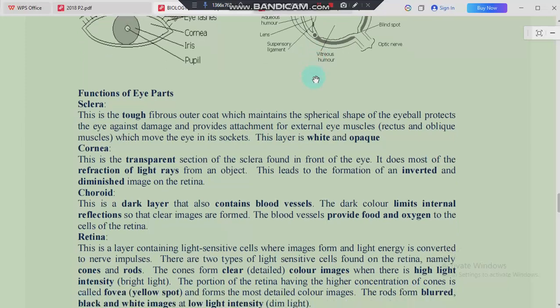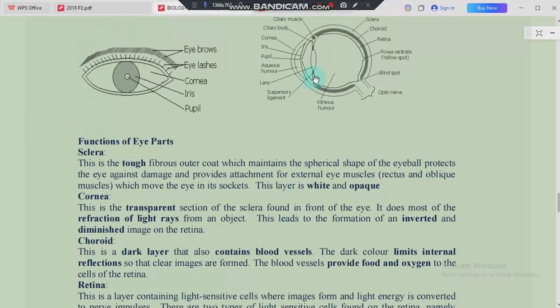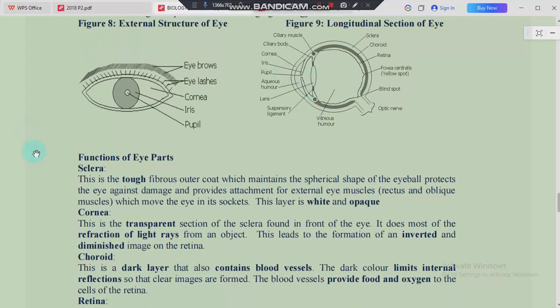Now let's look at the functions of all these parts of the eye that we have mentioned. Let's start with our sclera, which is this region here. The sclera is the tough fibrous outer coat which maintains the spherical shape of the eyeball. Apart from maintaining the spherical shape of the eyeball, it also protects the eye against damage, and it also provides